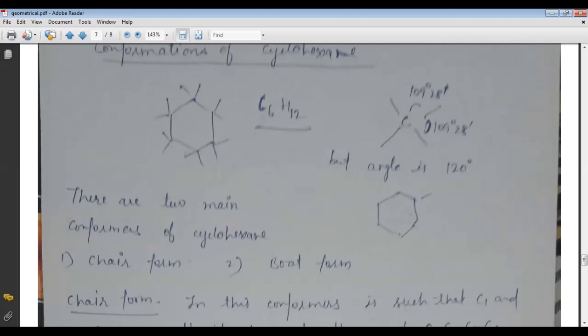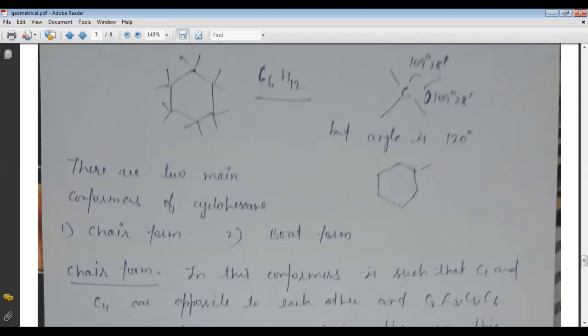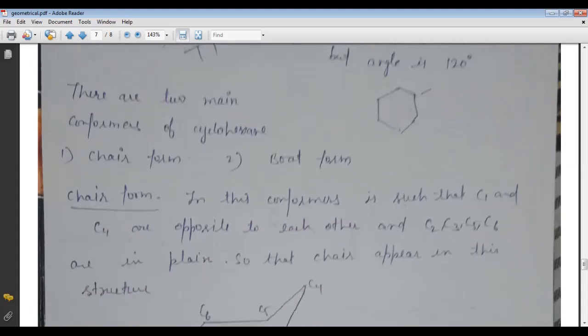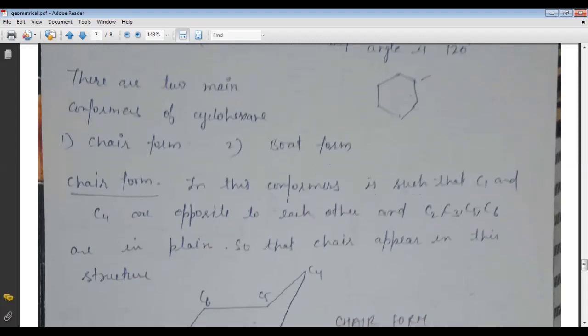But as we see, in cyclohexane the bond angle is 120 degrees. So we can say that other types of conformation are possible, and these conformers are called the boat form and the chair form. So these are the two main conformers of the cyclohexane compound.